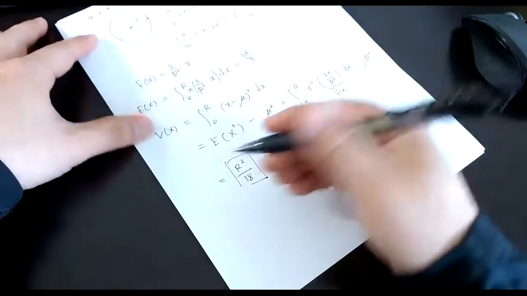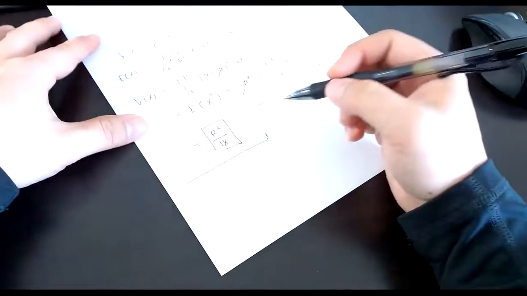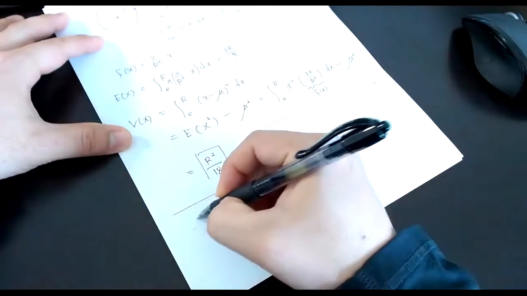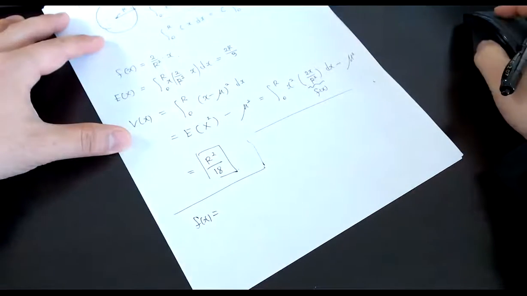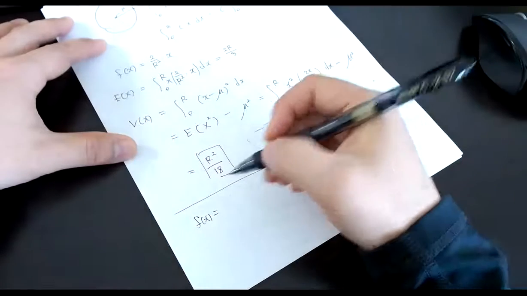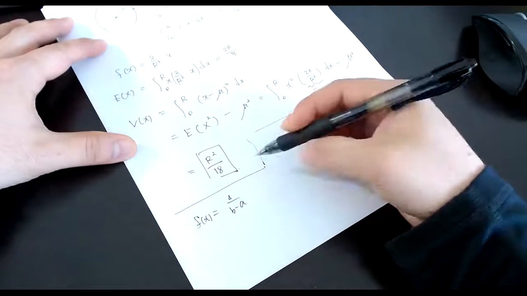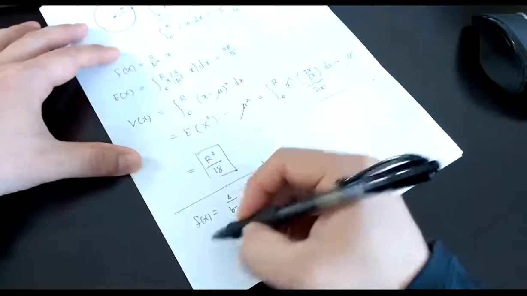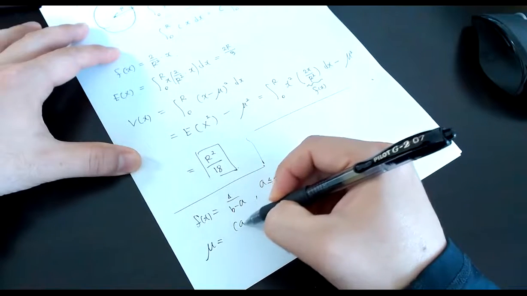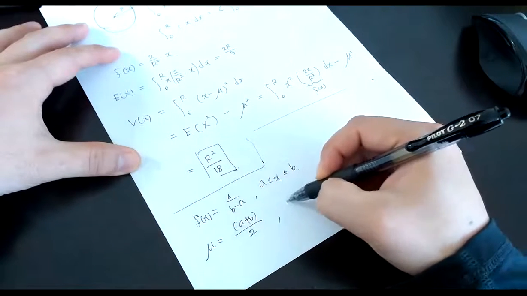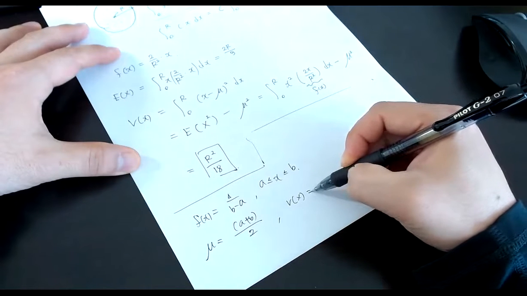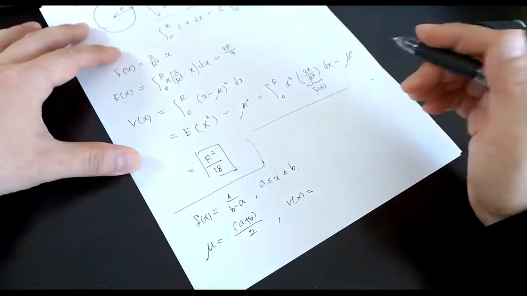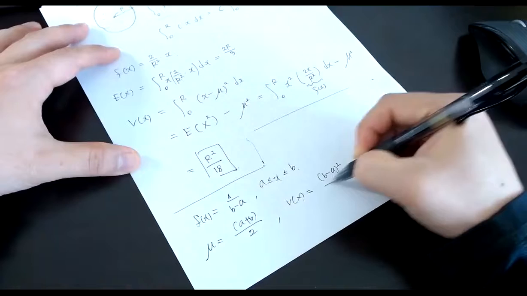The PDF f(x) is going to be 1 over b minus a, right, and x is between a and b. The mean mu is a plus b over 2, and V(x) is b minus a squared over 12, right?